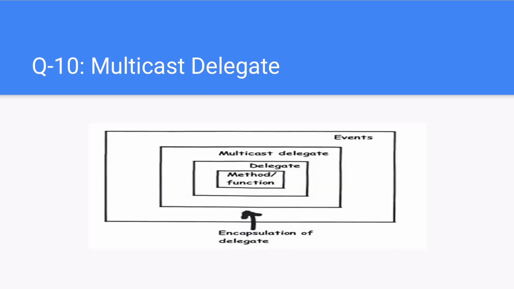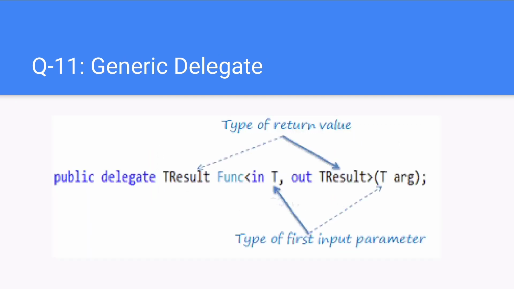Next question. Multicast delegate. A delegate which holds the reference of more than one method is called a multicast delegate. A multicast delegate only contains the reference of methods whose return type is void. The plus and plus-equals operators are used to combine delegate instances.